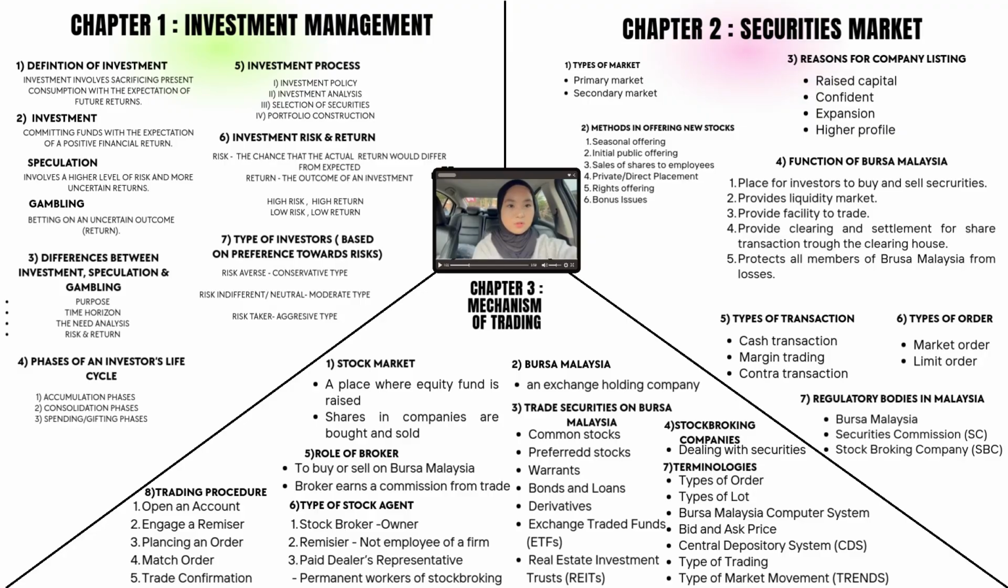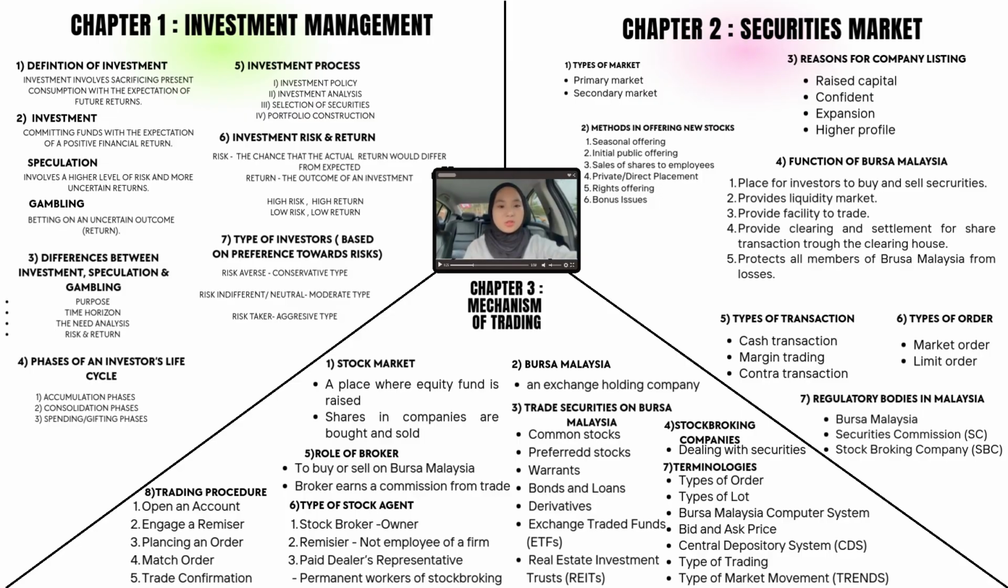Next, types of order. There are 2 types of order, which are market order and also limit order. So what is market order? Market order is an order to buy or sell the stock at the best price or based on the market price. Different to limit order. Limit order is an order to buy or sell stock at the specified price.